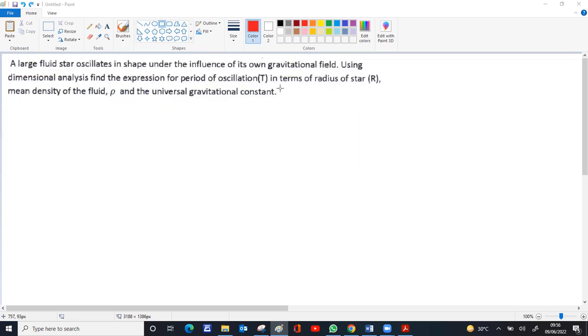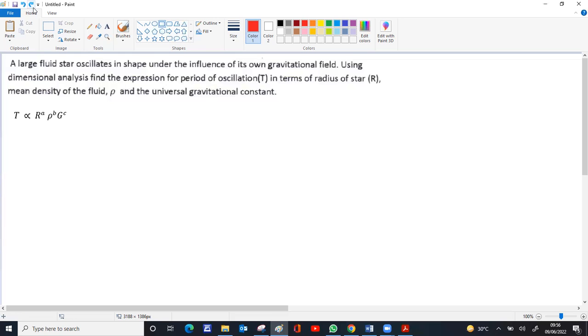So the first step is identifying which quantity depends upon which quantities. Here it's clear, the expression for T is asked in terms of R, rho, and capital G. So T depends upon R, rho, and G. The question only says depends on, it doesn't say what power it depends on. So our aim is to find the powers of radius, density, and the universal gravitational constant deciding T.